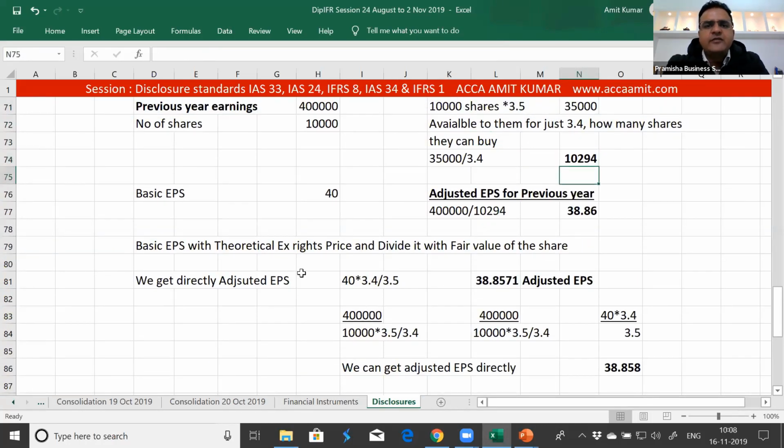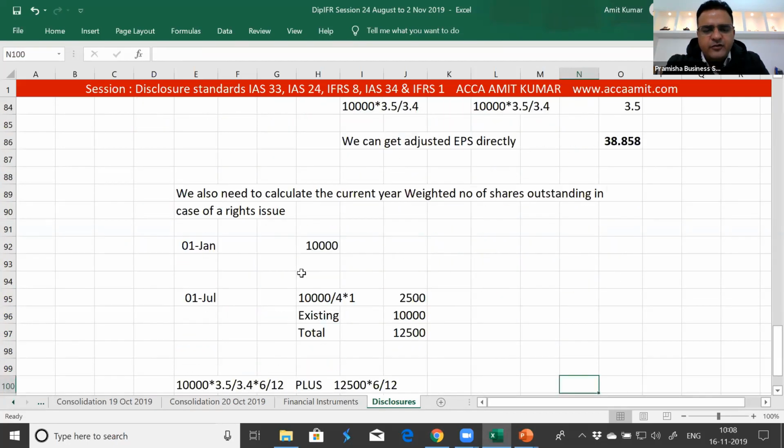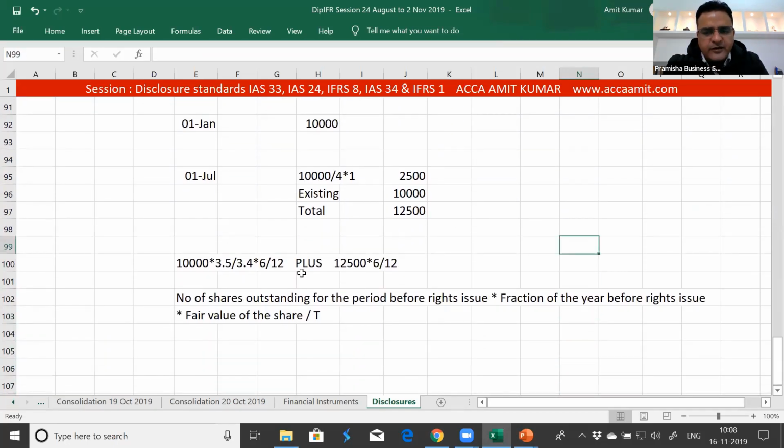The same exercise we need to do for the period before the rights issue. 10,000 multiplied by 3.5 by 3.4 into the period before the rights issue, 6 months. So we need to use the fraction of the year before the rights issue. Otherwise, for the previous year, it was full year. Fair value of the share divided by theoretical ex rights price.